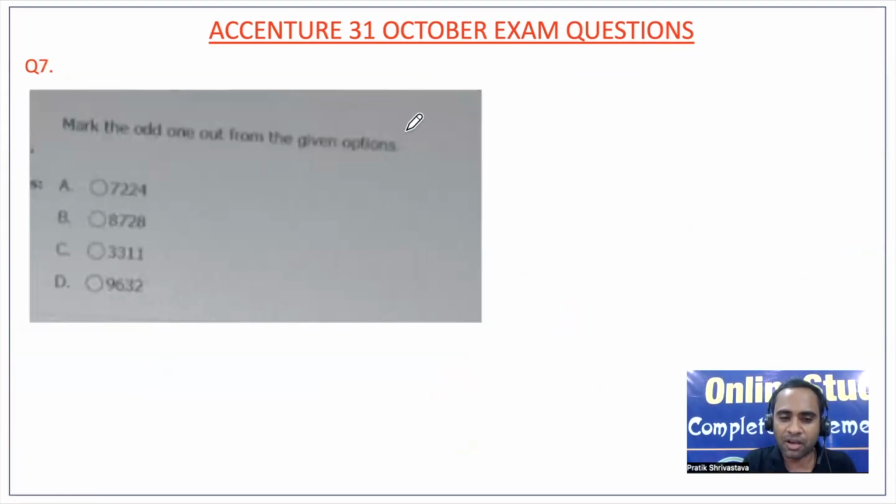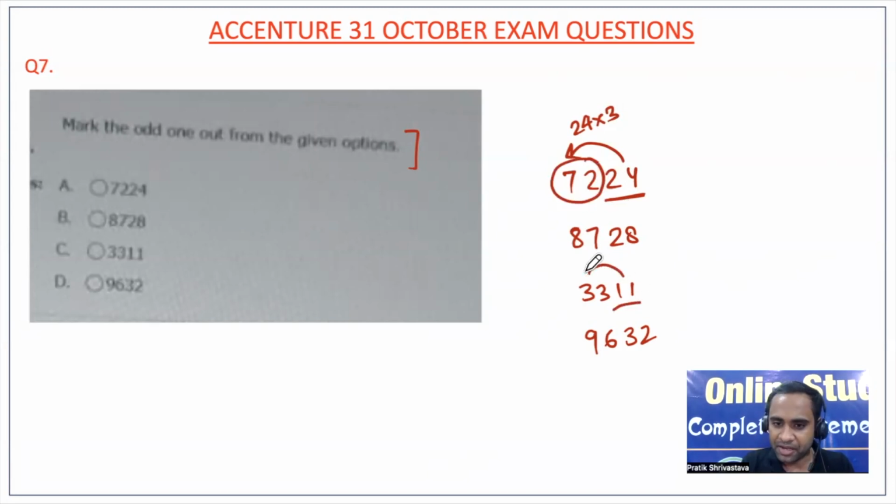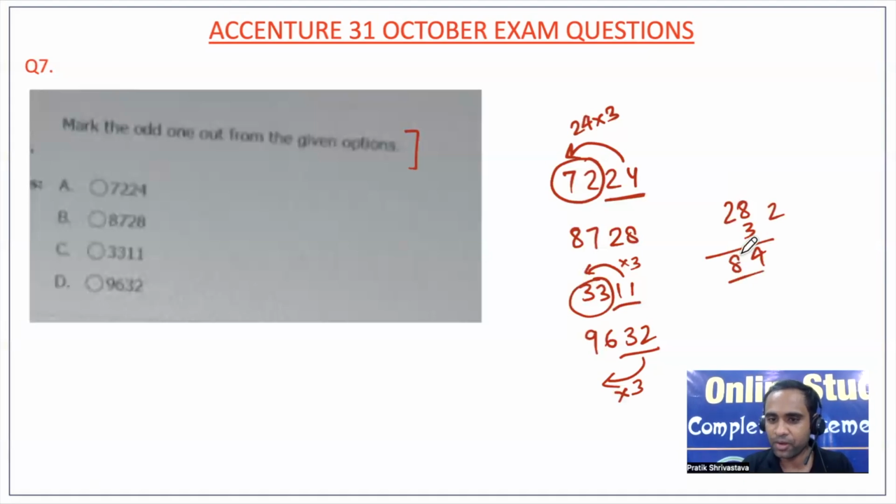Now, mark the odd one out from the given options. We have 7224, 8728, 3311, and 9632. When I was writing, I could see that 24 into 3 is 72. When I wrote 11, 11 into 3 is 33. When I wrote 32, 32 into 3 is 96. But 28 into 3 will be what? 3 8s are 24, so 84. That means this is the odd one out, so option B will be the correct answer.